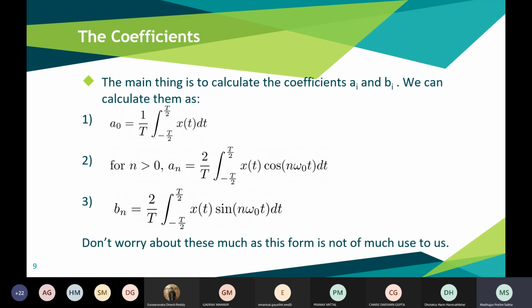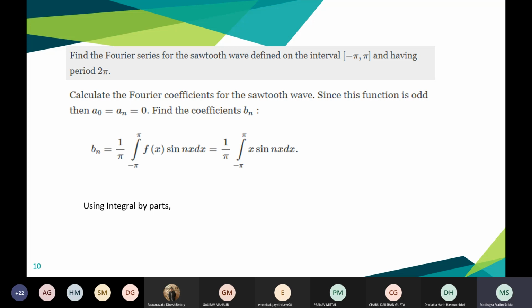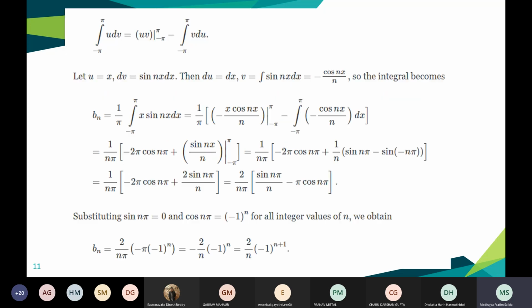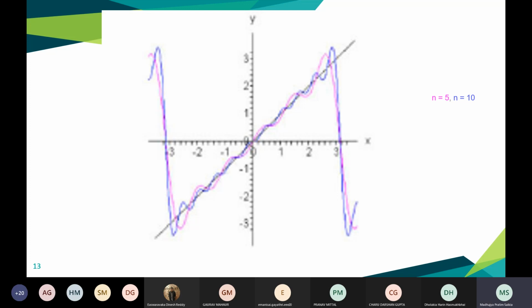But this form is not that useful to us, so we'll try to simplify this form. And here's an example regarding that. Find the Fourier series for the sawtooth wave defined on the interval minus pi to pi and having period 2 pi, right? So the sawtooth wave, as you can see, I have shown it in this figure.